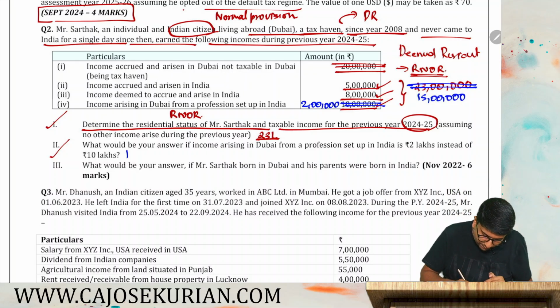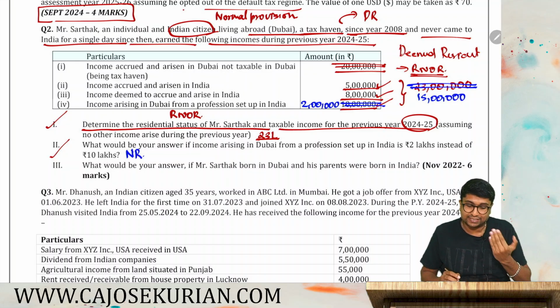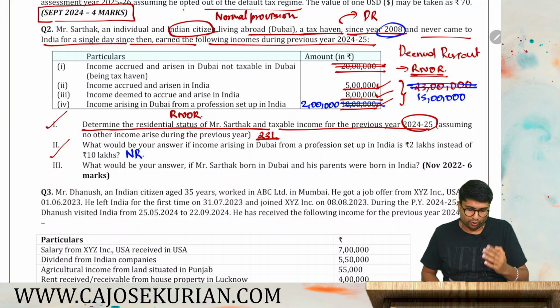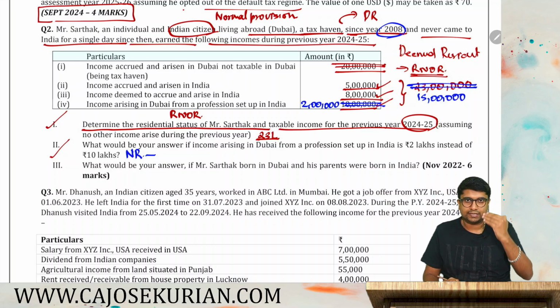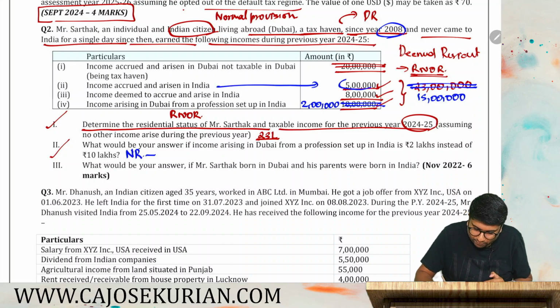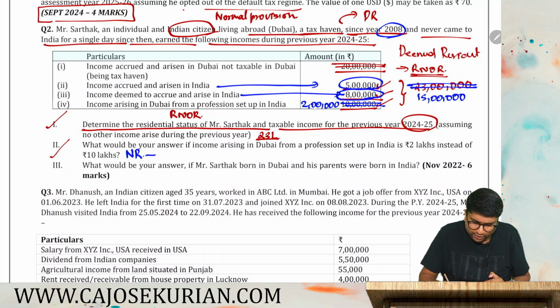So his status will be non-resident because he has never visited India since 2008. If he is a non-resident, how much will be his total income taxable in India? Income accrued in India will form part. Income deemed to be accrued in India also will form part. Income accrued outside India will not form part. So 5 plus 8, it will be 13 lakhs.